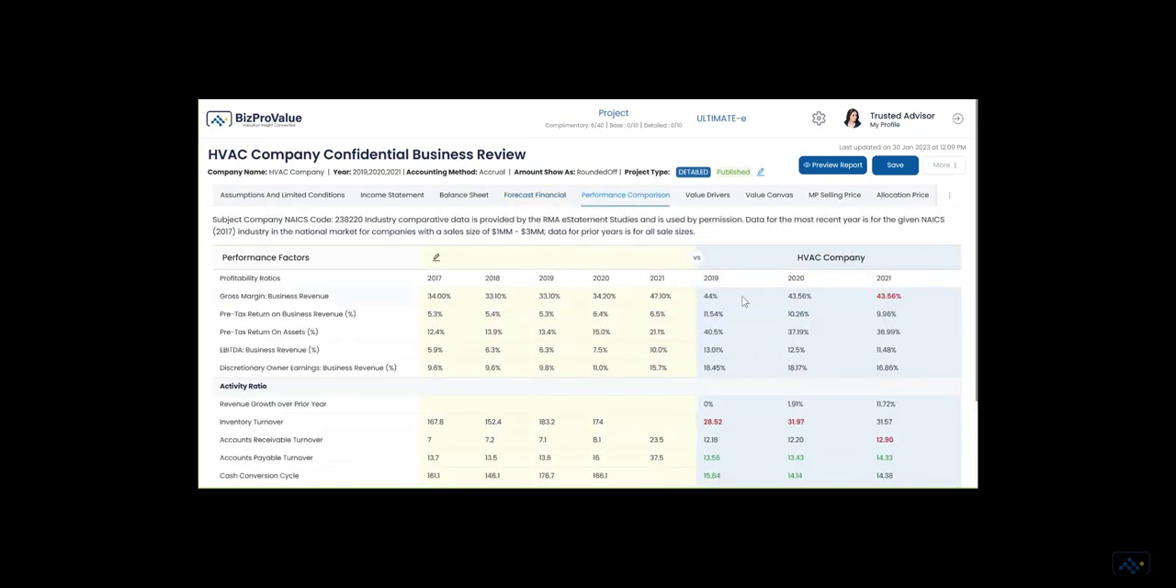Performance of the business can be compared to itself over time and to other companies in the same industry with the RMA e-statement studies. Use the classic profitability and activity ratios to build your understanding of company performance.